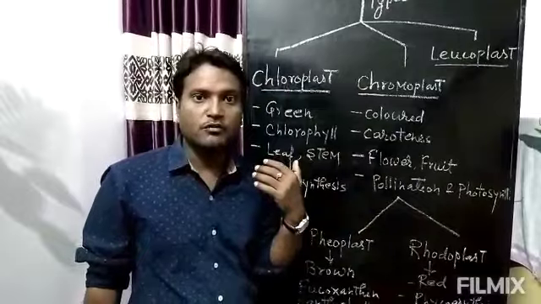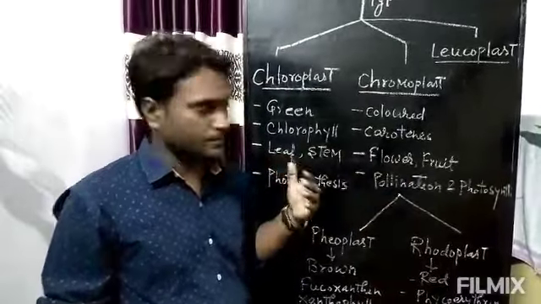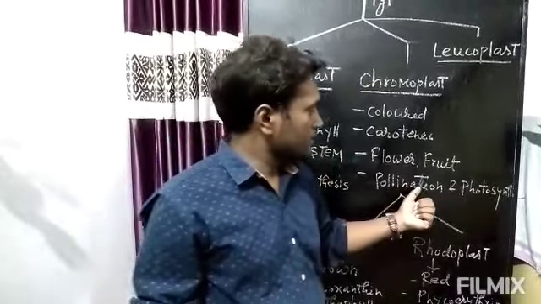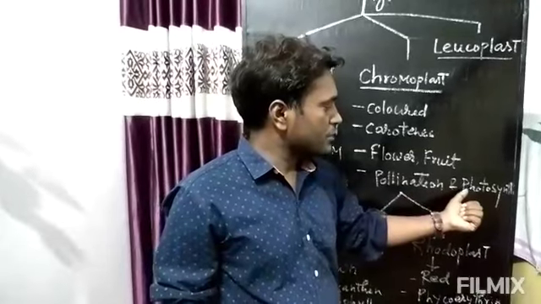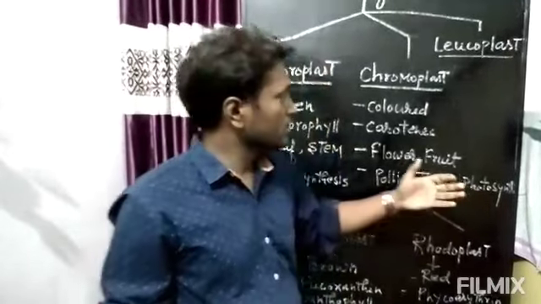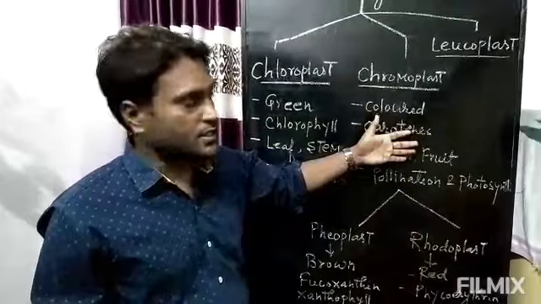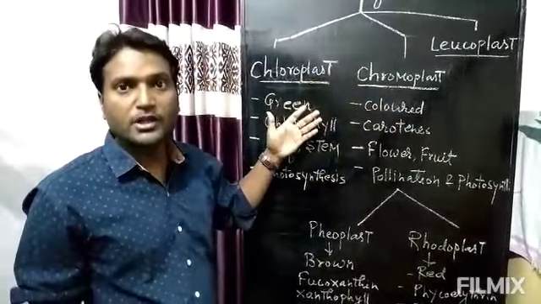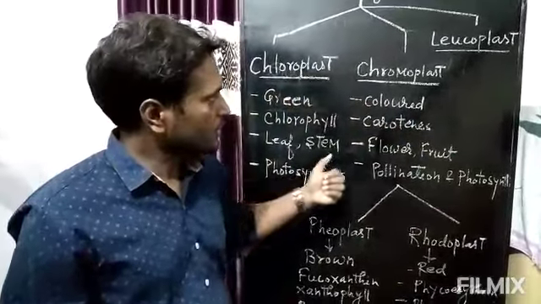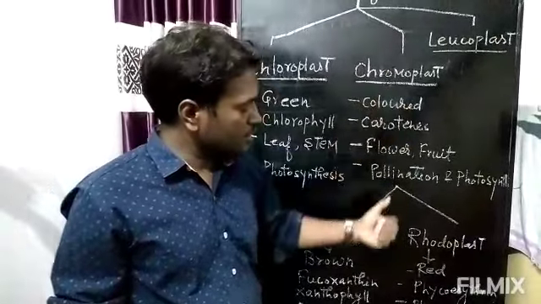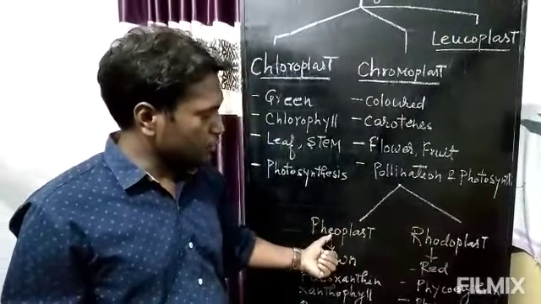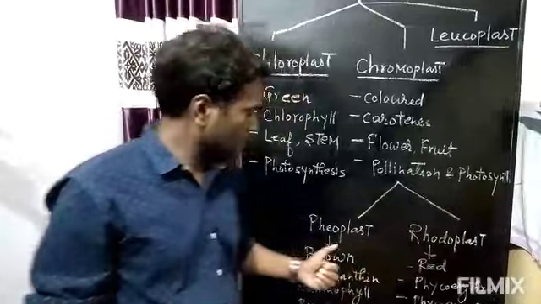When insect come to the flower, they cause pollination. And their second function is they also help in photosynthesis because they absorb the light and transfer to the chlorophyll, mainly chlorophyll A.